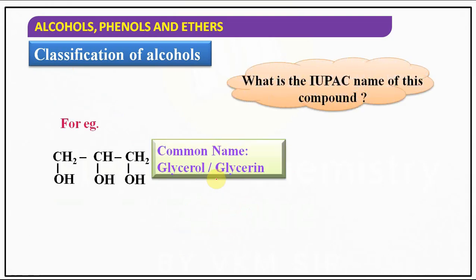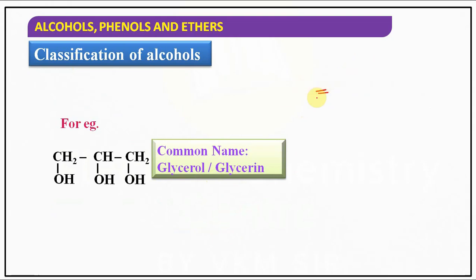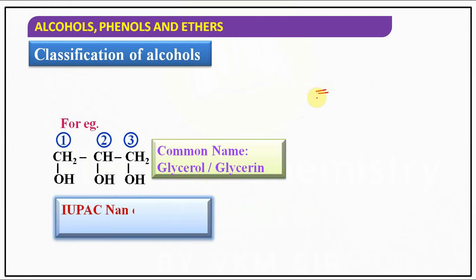Take another example. What is the IUPAC name of this compound? We try to guess it. Meanwhile, we will discuss about that. If you know the answer, please post in the live chat. Okay. Now, there are 3 OH groups, and what is the IUPAC name? Propane 1, 2, 3 triol.